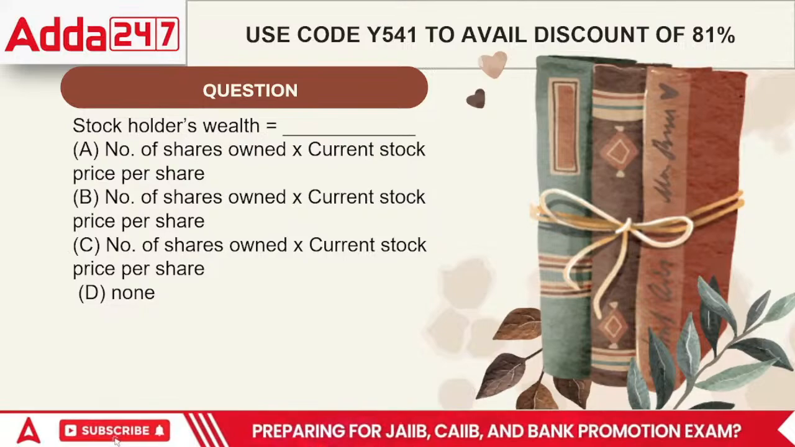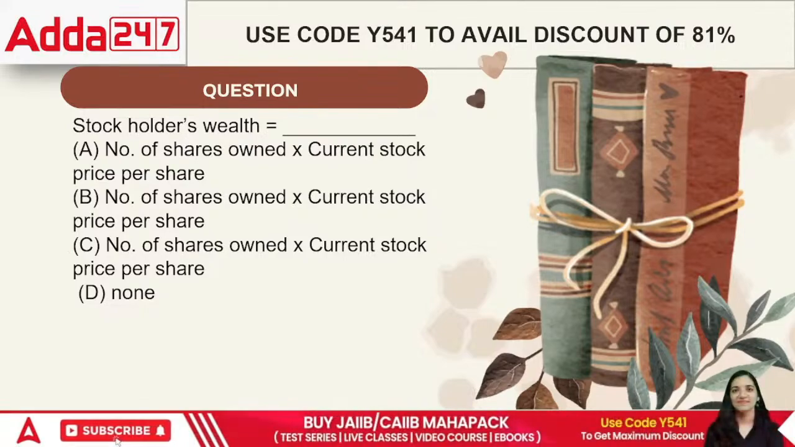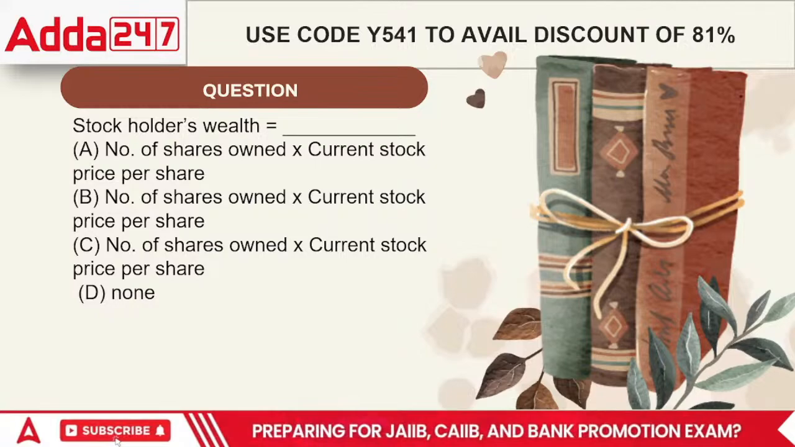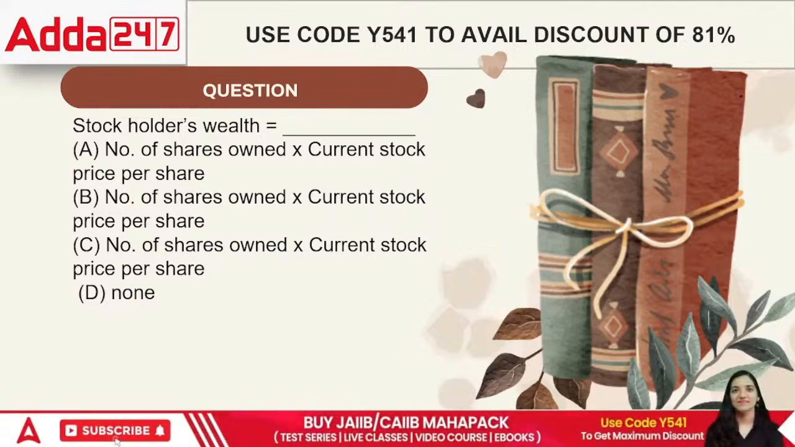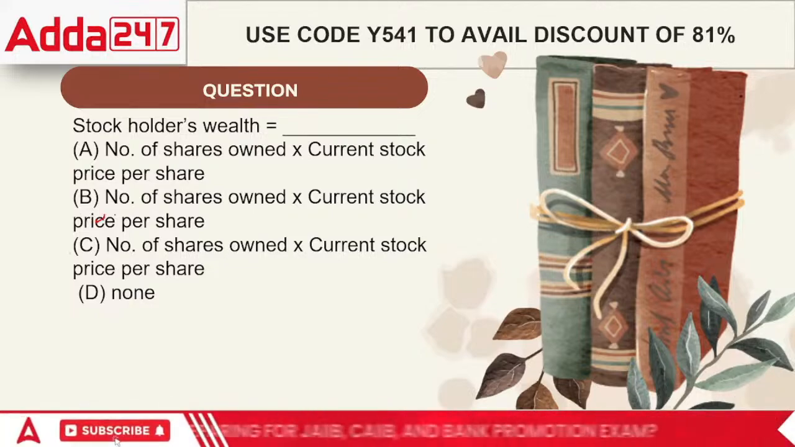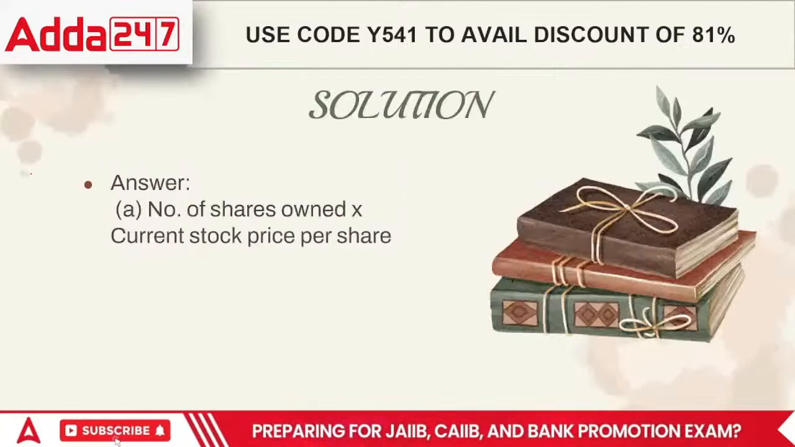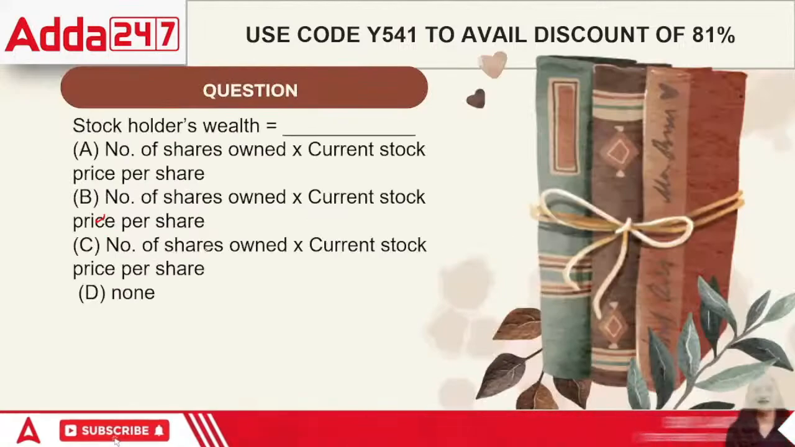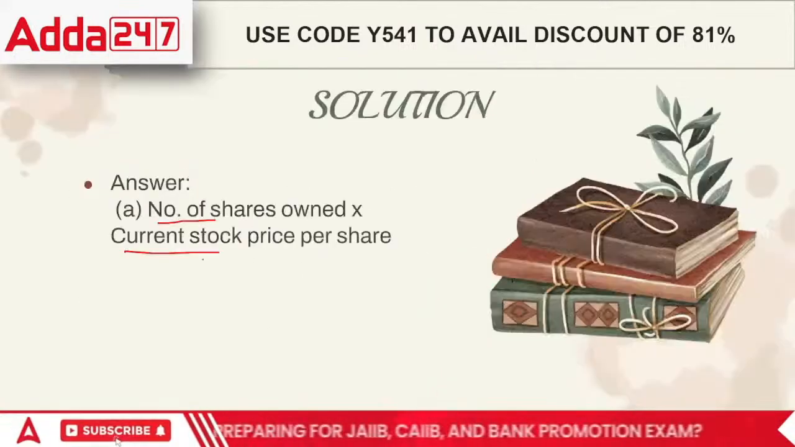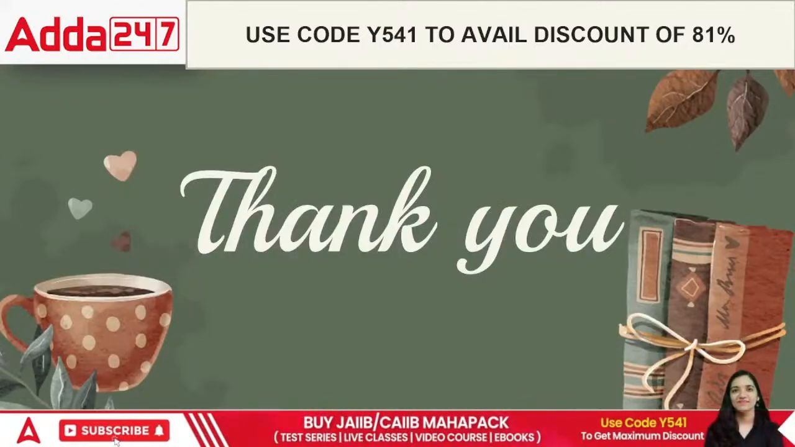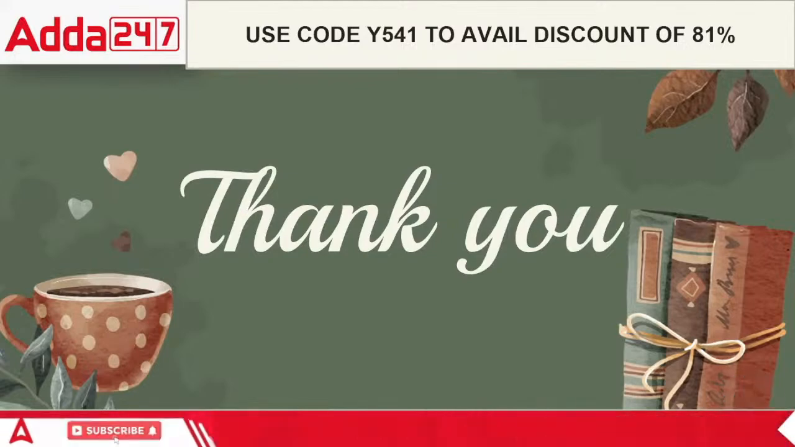Shareholders' wealth is equal to the number of shares owned multiplied by the current stock price per share. The same question is there, and the points are the same. Whatever you take, it's all the same: number of shares multiplied by current stock price. Whatever the current stock price is, that is what will be multiplied. The last question has three points that are repetitive, but the rest of the question is correct.